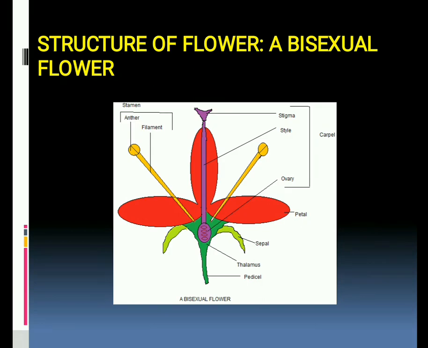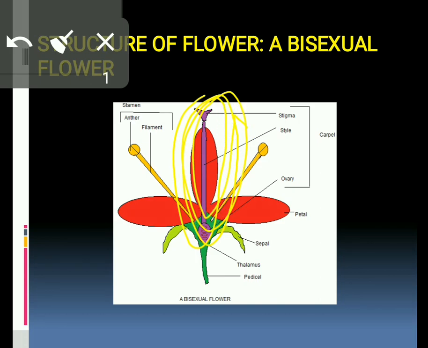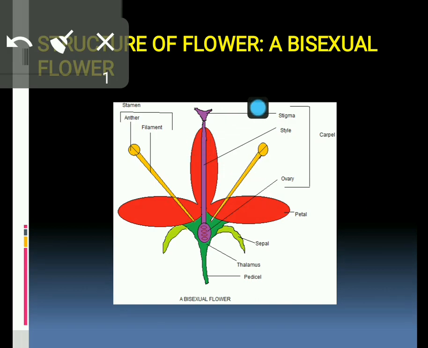Here you can see the diagram of a typical bisexual flower. You can see this flower consists of both the sex organs. This is androecium, simply known as stamen, and this part is the pistil, or you can say carpel, the female part. So this flower is bisexual, having androecium as well as gynoecium. So this is the example of a bisexual flower.